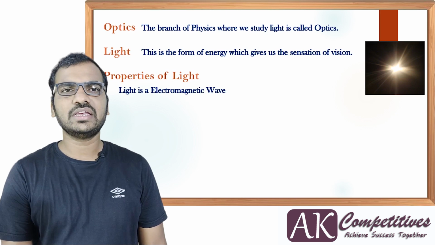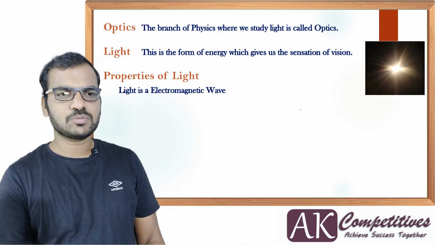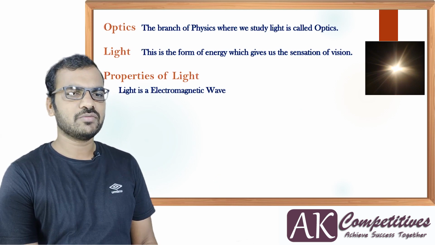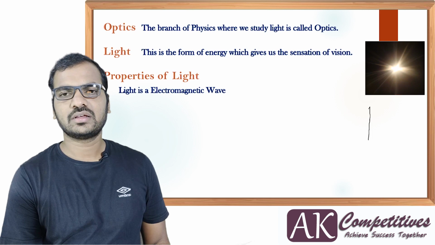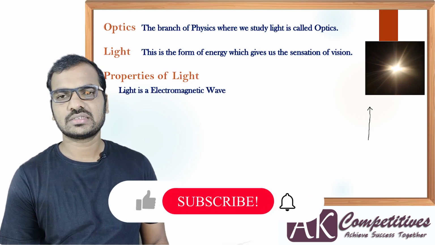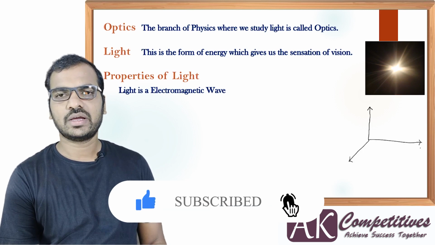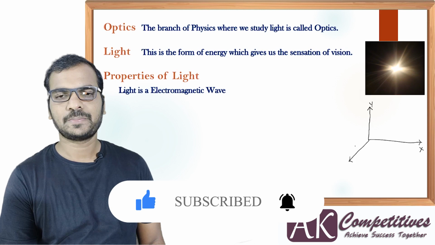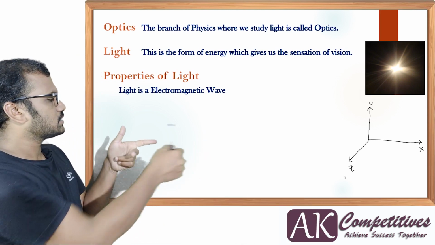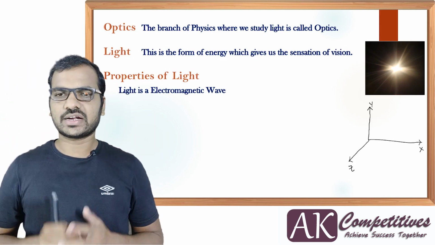Then what exactly do you mean by electromagnetic wave? Let me draw a small diagram here to help you understand it. I'm going to take one axis like this, another axis like this, and another axis like this: the x-axis, y-axis and z-axis. I hope all of you are getting this. These are the three axes we are considering.